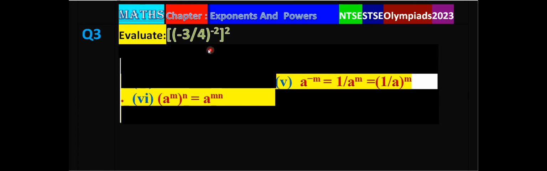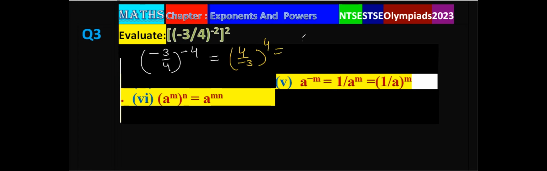So for this question, we take minus 3 upon 4, this power is minus 2, whole power is 2. So multiply these two powers, minus 2 into 2, that is minus 4. Then again, we know if the sign is negative, how to make it positive? Take the reciprocal of the base. So in the next step, I'll be taking 4 upon minus 3 power 4.